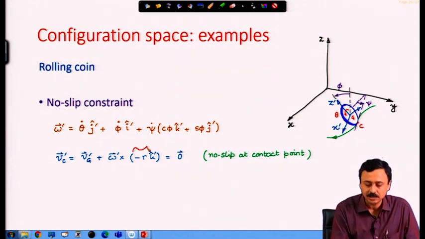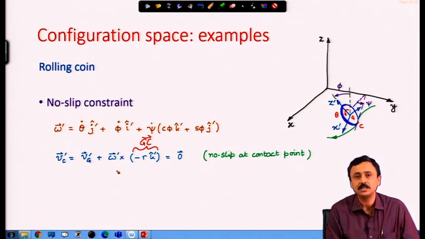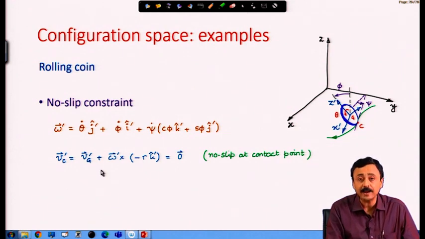This is nothing but the vector g c, everything in that primed frame. Write every vector in the primed frame and you will get the velocity of the contact point, and that must be 0.